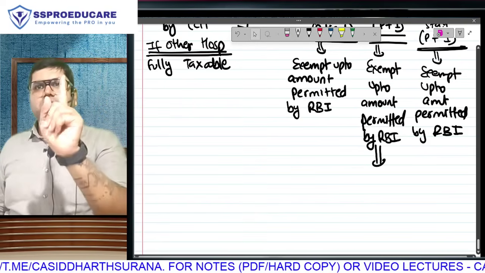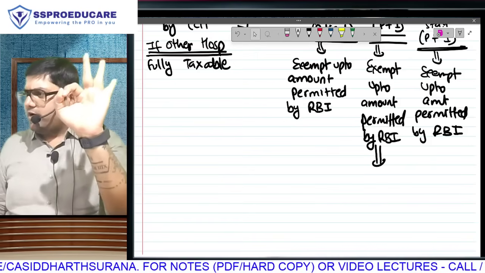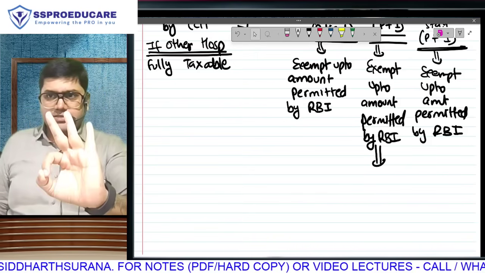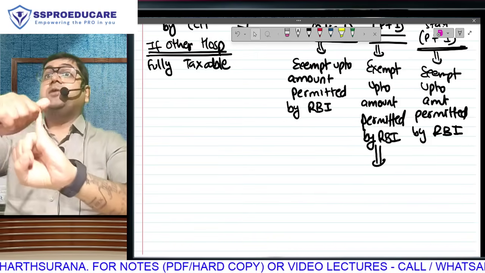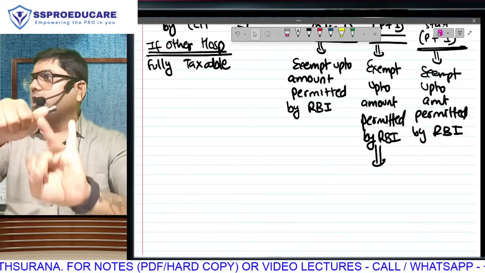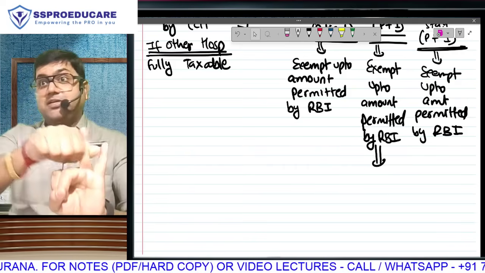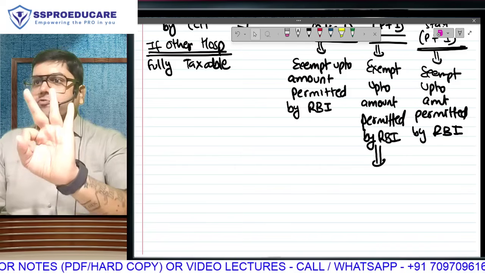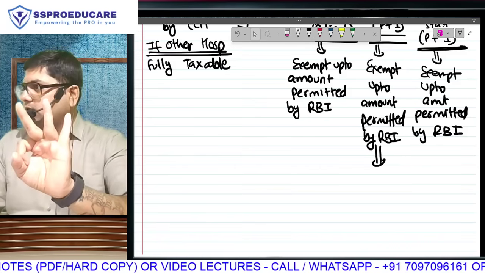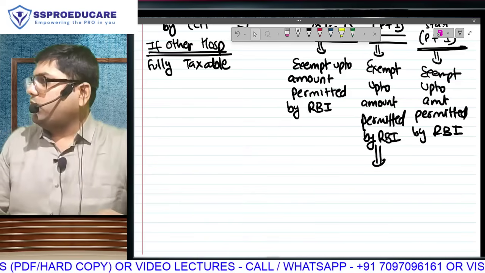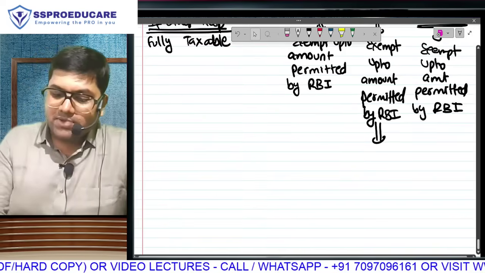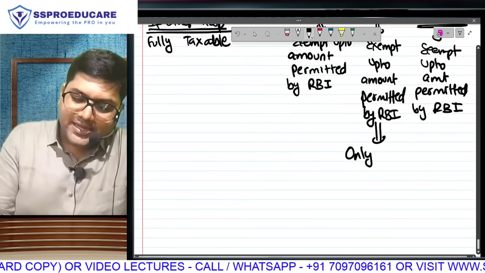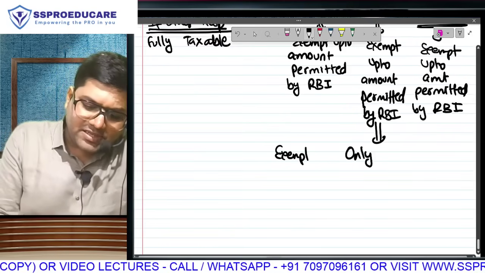Take minute. First of all, are you clear? Employer is bearing foreign treatment cost, which will have 3 components. Component 1, treatment, which is only patient, has to be in definition of family. Component 2, travel, which has to be patient plus 1. Patient has to be in family, attendant can be anybody. Food and stay, again patient plus 1. In all 3, normal rule is whatever RBI permits, that will be exempt. But in that travel wala part, the exemption that you are getting, what is the exemption that you are getting?